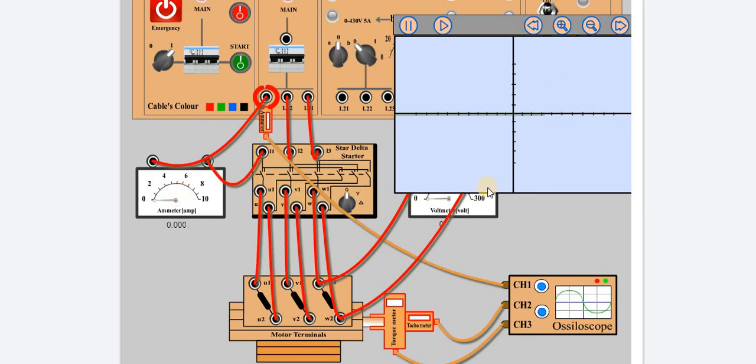Okay, 0. Now go for star first. Here stop. Suppose it is one part division, whatever the scaling is, suppose you take one division as 2 ampere. Here you are getting 6 point something, 6.36 current.